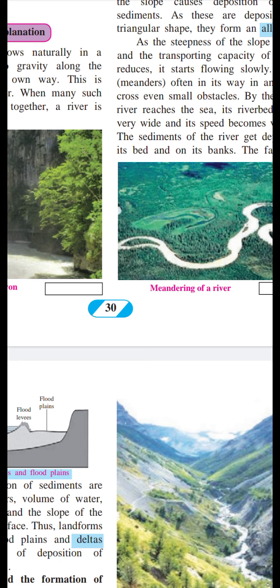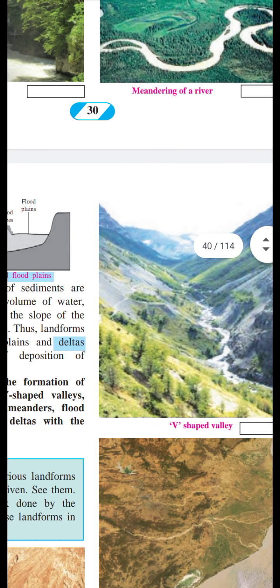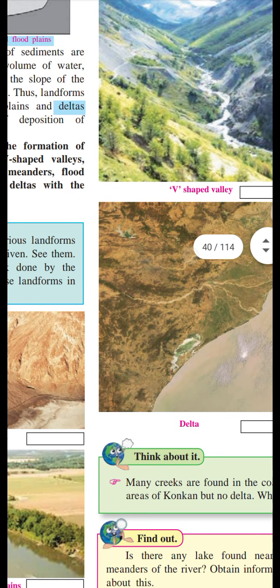Transportation means the river changes its way, the river changes its course. Then next is the V-shaped valley. It is formed because of the erosion work of the river. Then next is delta. Delta is formed because of the deposition work of the river.